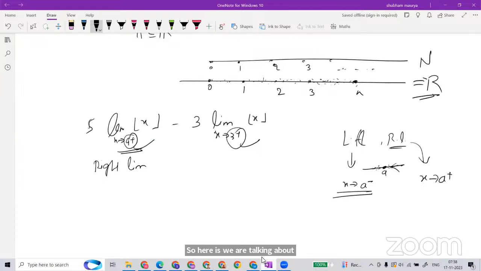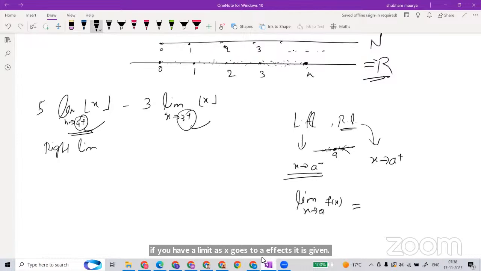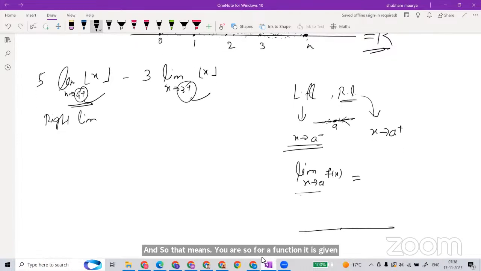So if you have a limit as x goes to a of f(x), it is given. That means you are approaching this a from left and right both, to see how the function is behaving, what limit it is going to. If there is a problem at a, we look very analytically, very closely, at what is happening to the function when we approach a.